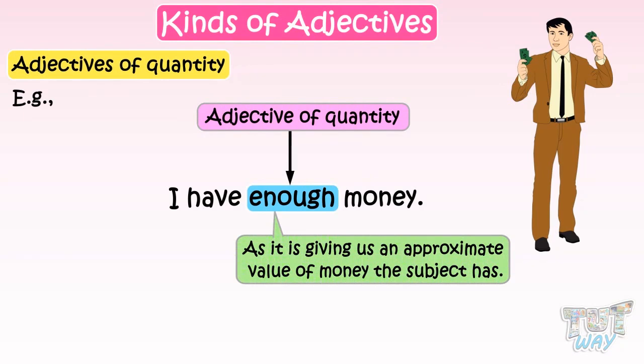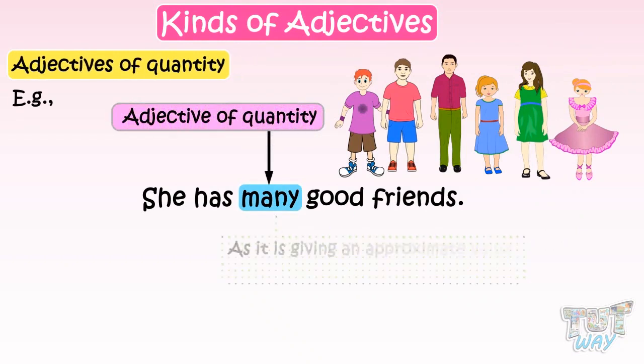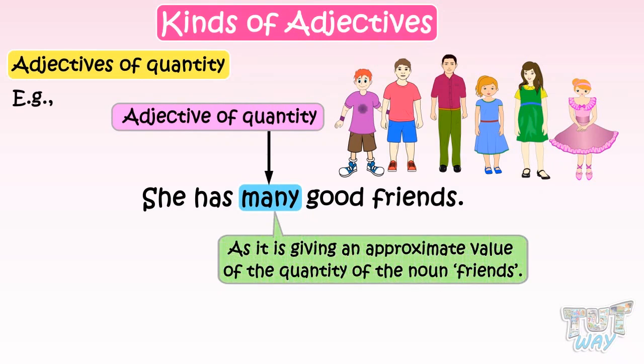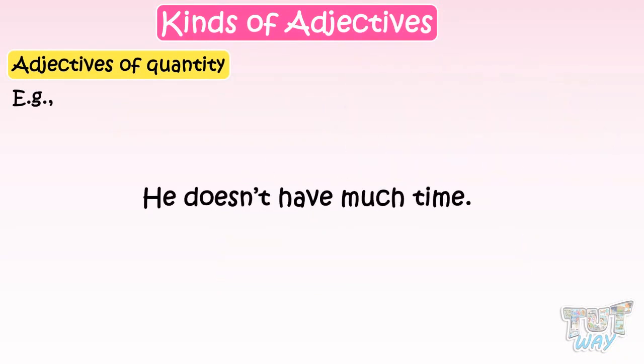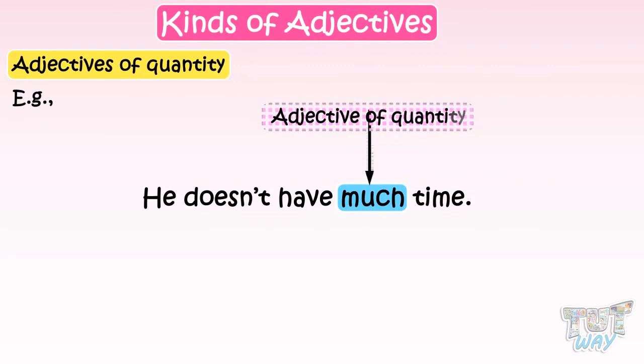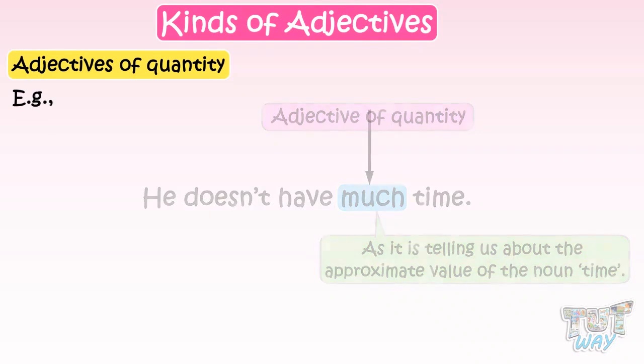Here we have the next example. She has many good friends. Here, the word many is an adjective of quantity, as it is giving an approximate value of the quantity of the noun friends. Here we have another example. He doesn't have much time. Here, the word much is an adjective of quantity, as it is telling us about the approximate value of the noun time.